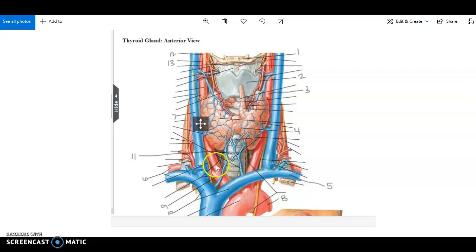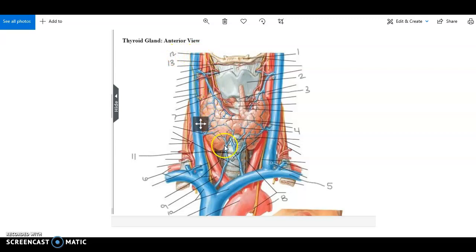On the right side, the brachiocephalic artery bifurcates and becomes the right common carotid artery coursing superiorly, and up here in the superior portion it bifurcates again, and I have it labeled here, number 13, the right internal carotid artery, and the right external carotid artery is number 12.